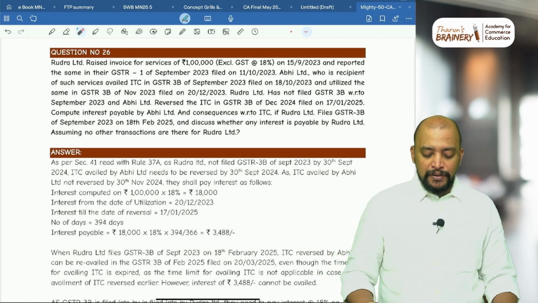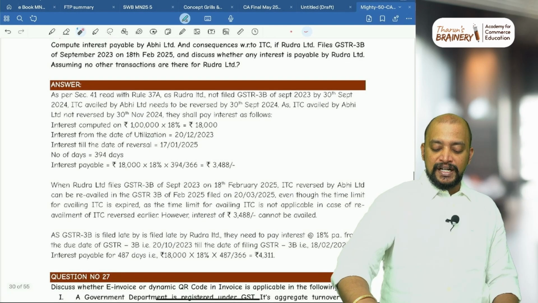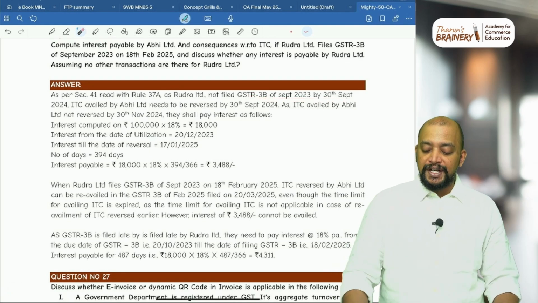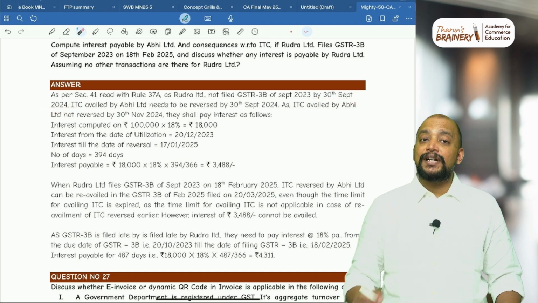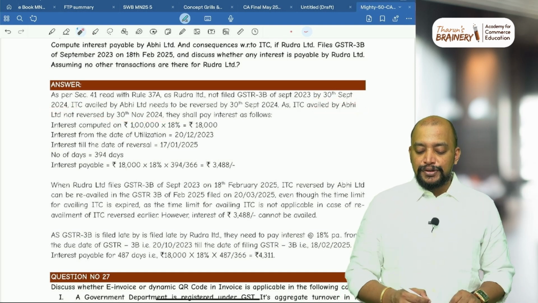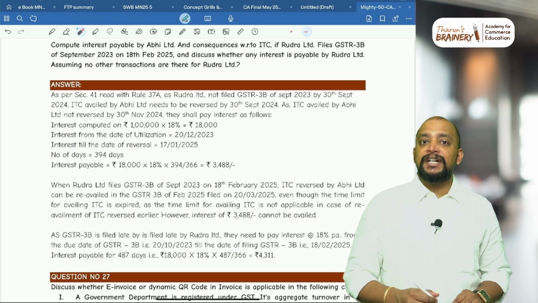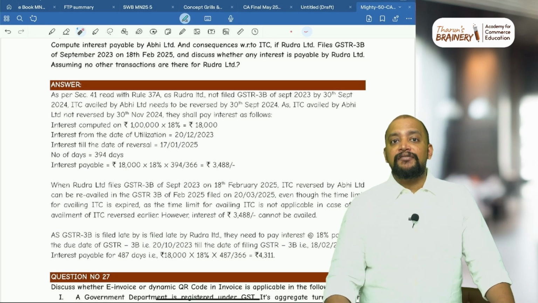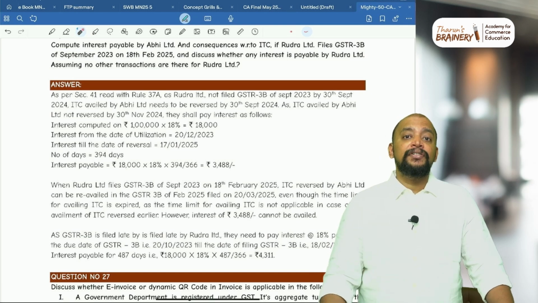First we will write about section 41 read with rule 37A as Rudra Limited not filed 3B of September 2023 by 30th September 2024. ITC availed needs to be reversed by 30th November 2024. If not reversed, they need to pay interest. Interest at what rate? 18% per annum. And from which date to which date? From the date of utilization till the date of reversal.